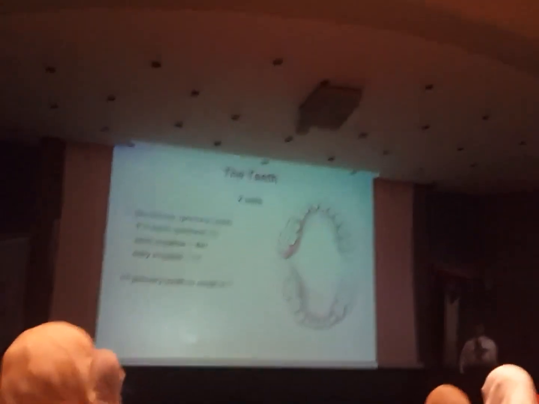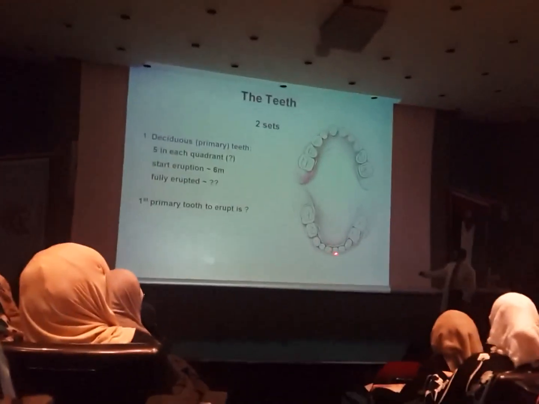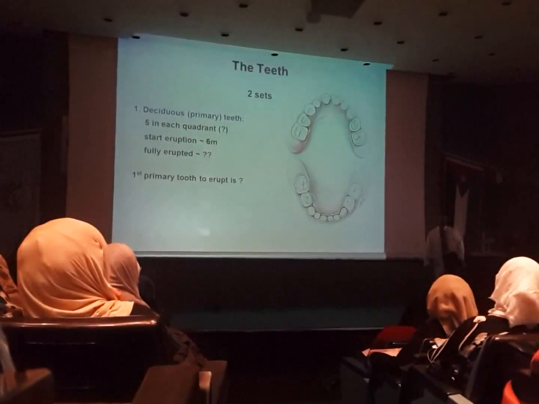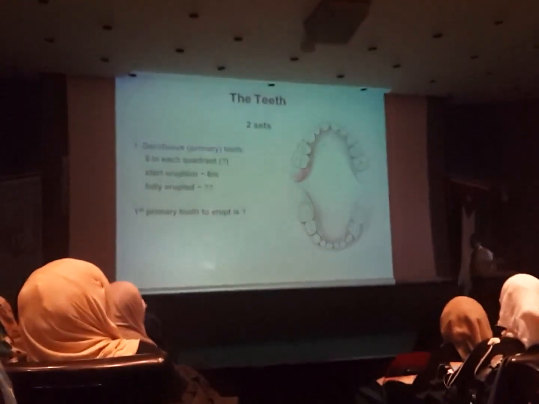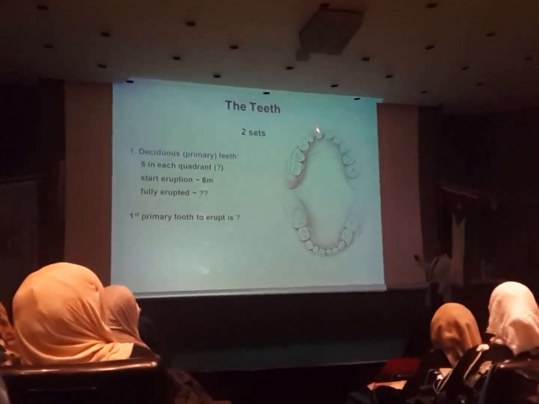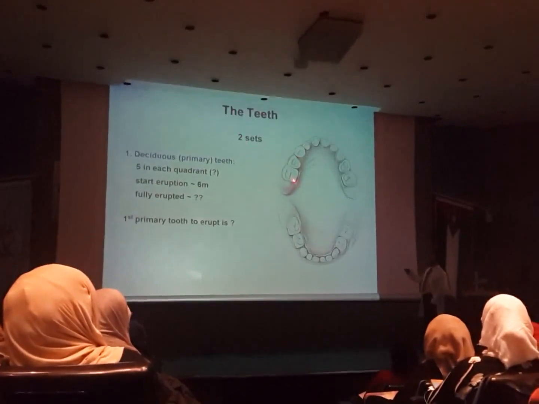Usually in Jordan, at the age of 8 months, they start to erupt. The first tooth to erupt is the lower central incisor. Usually lower teeth erupt before upper teeth. And they erupt in this order: central incisors, lateral incisors, first molar, then canine, then second molar.